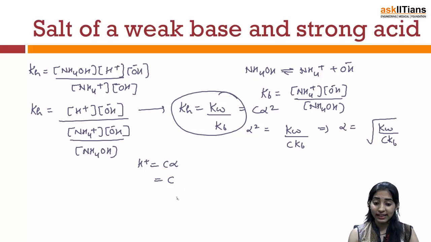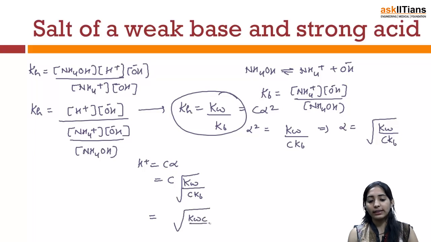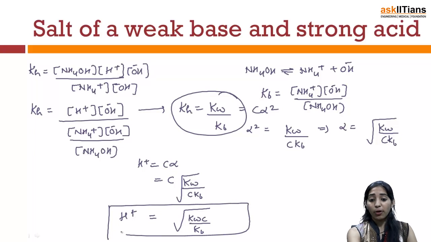If I replace this thing here, the value comes out to be Kw C over Kb. Now knowing the value of this H positive which we have written from this particular equation, I can say that we can very easily find what will be the pH of the solution. Now since we have found out the pH of the solution, this task of finding out pH is now very nice.